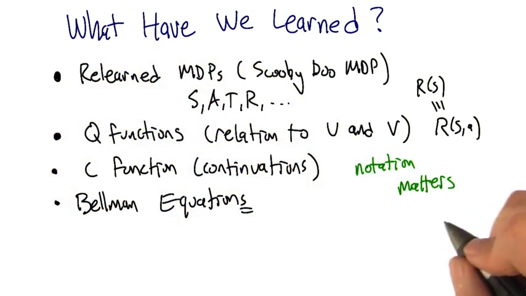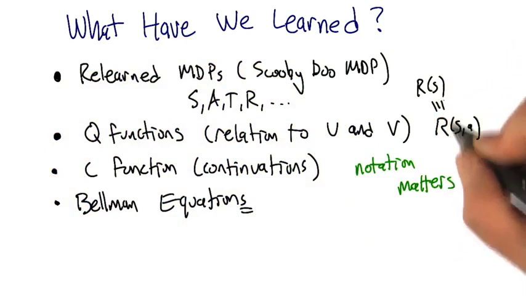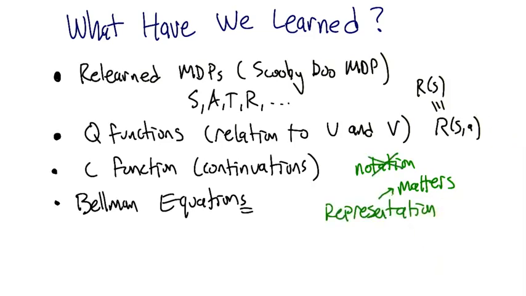And in some sense, it doesn't matter, though, right? Because we actually were able to do similar things with R of S as we are with R of S, A. True. Although, you know what? That's not really notation, right? Notation is you doing V instead of U. This is really a representation. Representation matters. Yeah. And I think that's actually a pretty important lesson. And when I think about some of the other things that we know about reinforcement learning, the representation is going to make a huge difference. I think that's right. I think that's a good lesson for, I want to say AI in general, but certainly machine learning.